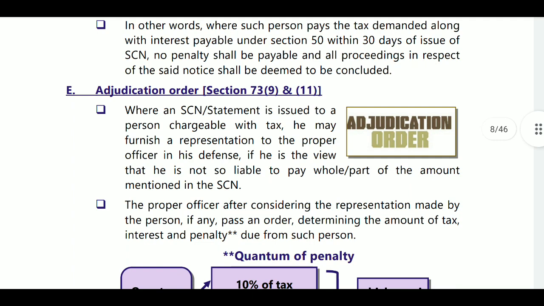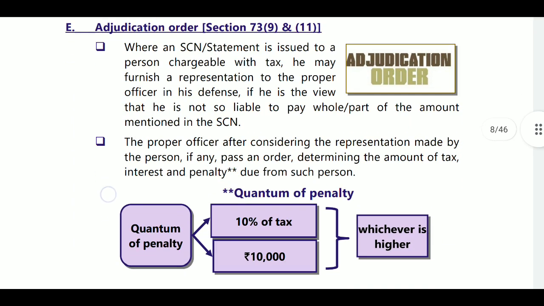But the adjudicating authority, where the show cause notice is issued to a person chargeable, he may furnish. If you don't want to pay the amount, you can go for the adjudicating authority. He says he is not liable to pay all or part of the amount, then he will go for an adjudicating order. If you have not paid the amount after the show cause notice is issued, they will pass the order. Here the penalty will arise.